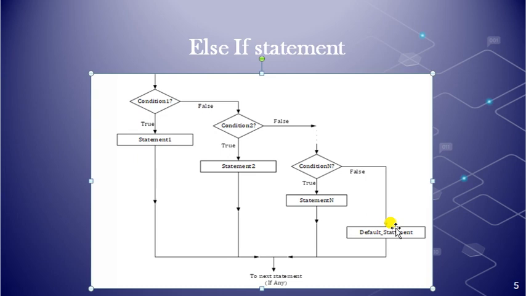More than one condition is checked here. If one condition is false, another condition is checked, then if that is false, then another one, continuing like that. That is happening in the else if ladder.